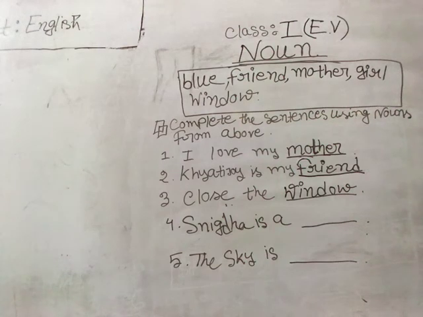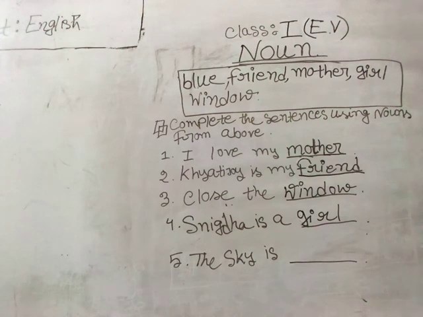So please note it down right now and go through the lines once again. I hope you are also noting down with me. Okay, baby. So we are going to put here girl. Snigdha is a what? She is a girl or boy? She is a girl, as we are having girl as the option here. So undoubtedly we can put here the girl as our correct answer. Okay, babies.